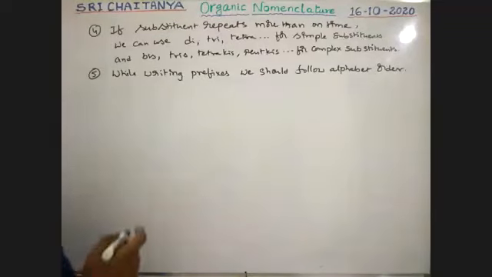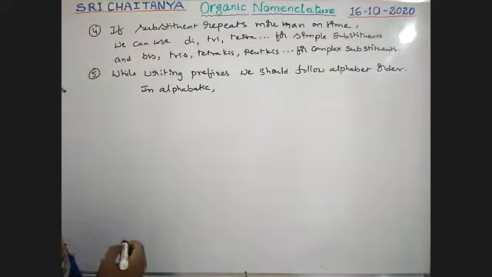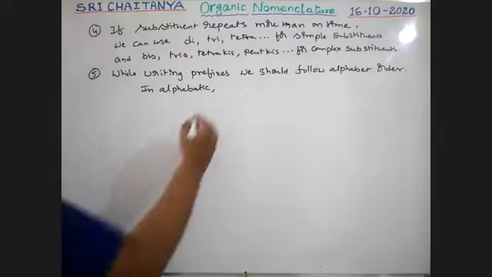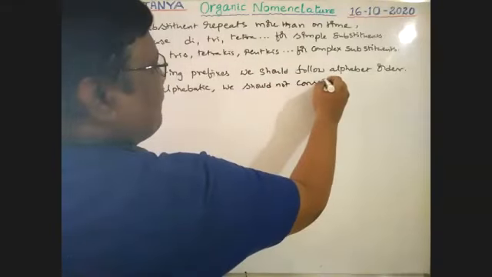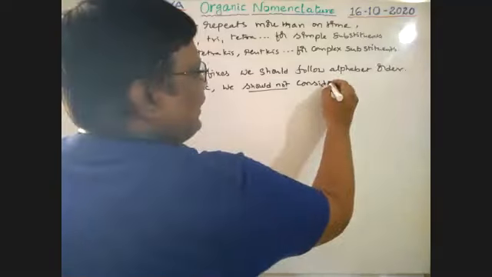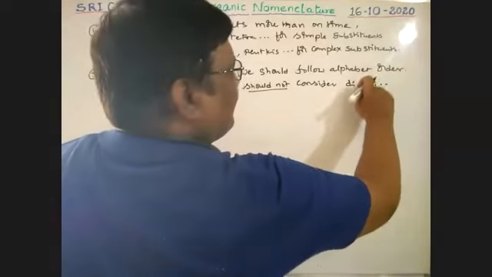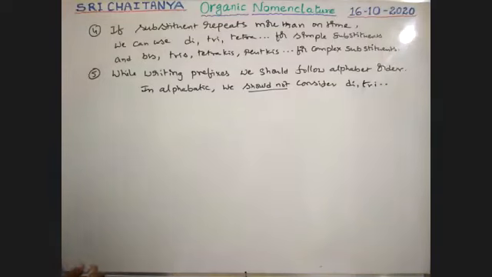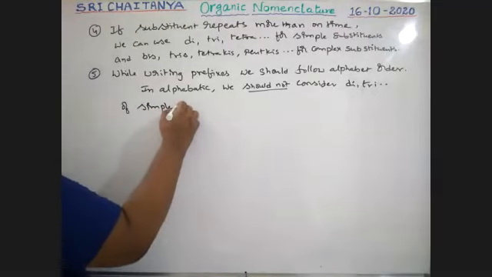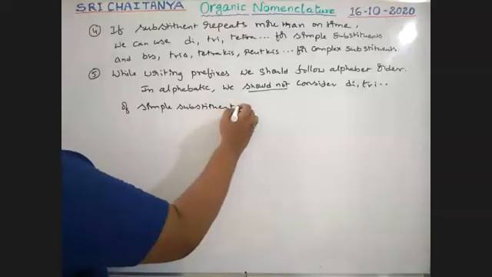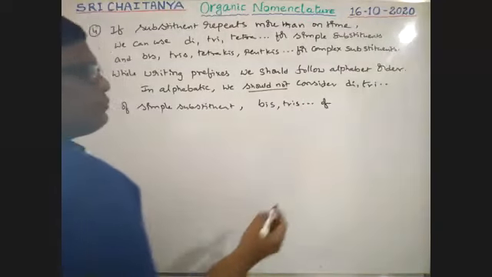See here, in alphabetical order, boys, it is important, we should not consider the di, tri words of simple substituents, or the bis, tris words of complex substituents.